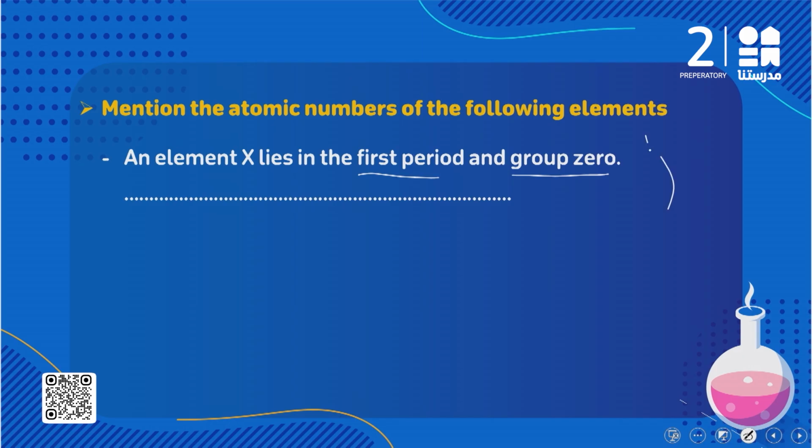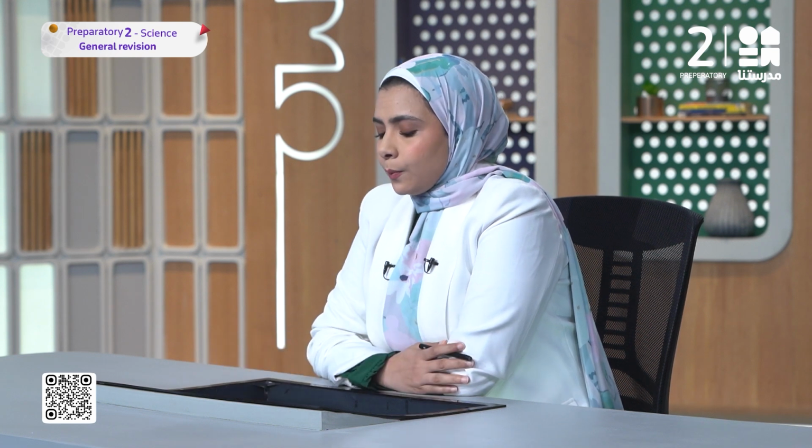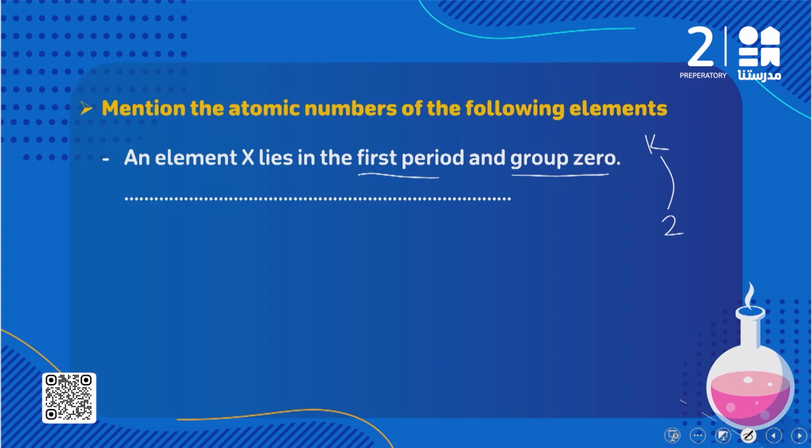طيب the first step here you have to write أو to draw the number of the energy levels. هو قال لي موجود في first period يبقى انا عندي only one energy level. So here I'm going to draw the energy level 1 which is K. طيب قال لي ان هو موجود في جروب 0. جروب 0 معناها ان الانرجي ليفل ده is completely filled with electrons أو saturated with electrons. طب انا عارفه ان الكي is already saturated ب how many electrons? Saturated with 2 electrons. ف element X its atomic number will be what? Will be 2.